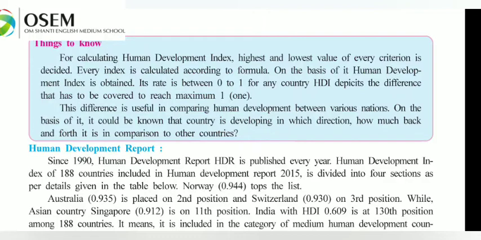Its value is between 0 and 1 for any country. HDI, the Human Development Index, depicts the difference that has to be covered to reach the maximum of 1. So any country can progress up to the maximum level 1. This difference is useful in comparing human development between various nations. Through this figure we can compare development in human resources between different countries.